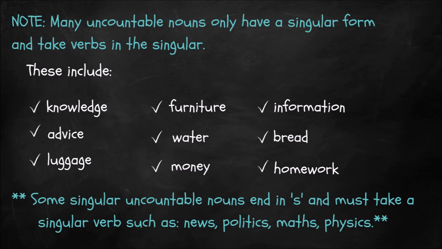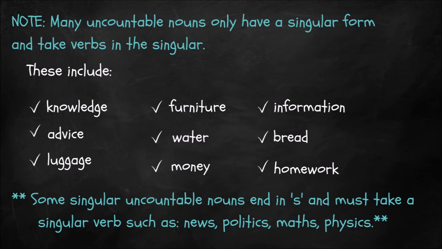end in S and must still take a singular verb, such as news and politics, maths and physics. So they're a bit confusing because they end in S, but they're singular uncountable nouns. So we say the news is very depressing, or politics doesn't interest me.